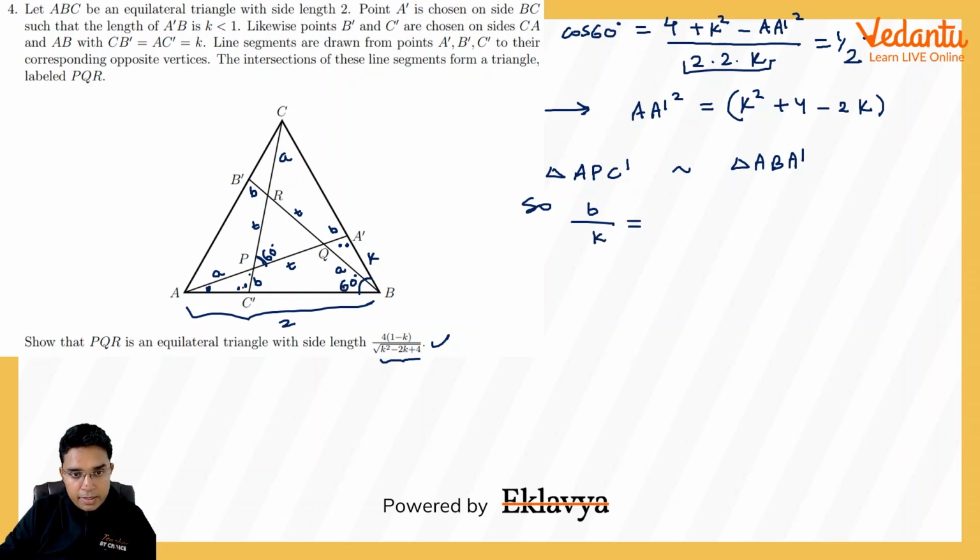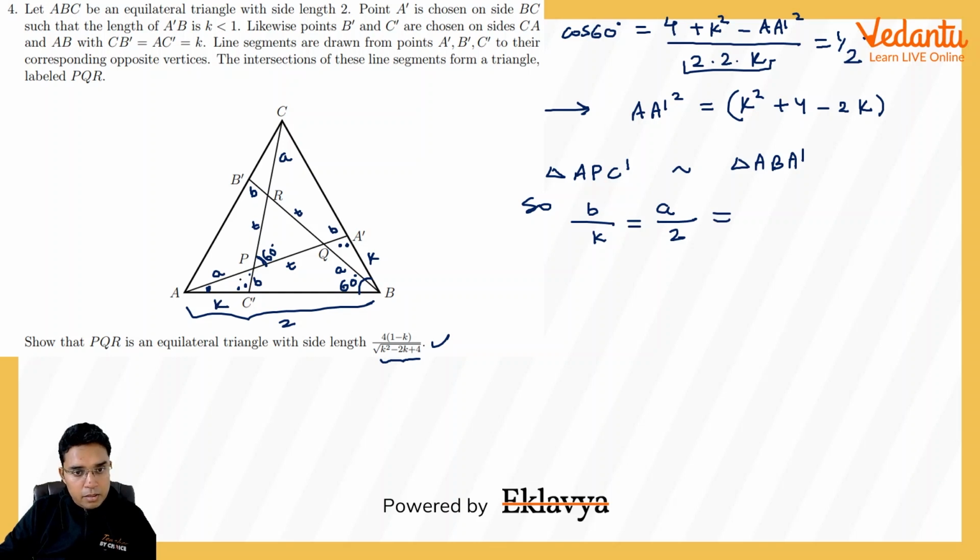Then double dot angle. In this smaller triangle it is A here, and in this bigger triangle it is 2 here. In front of double dot, this side length is 2, and then in front of this 60 degree we are having C dash, which is K here.